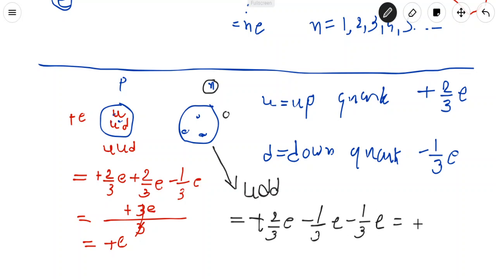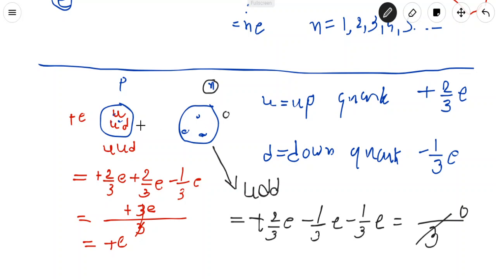Solving this we get 0. Here in the denominator it is 3, in the numerator plus 2e minus 2e means 0. So the answer is 0. So the neutron has 0 charge.